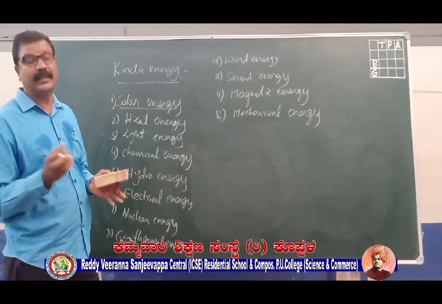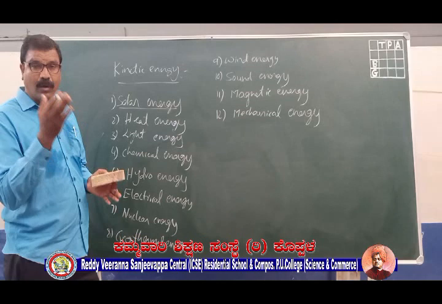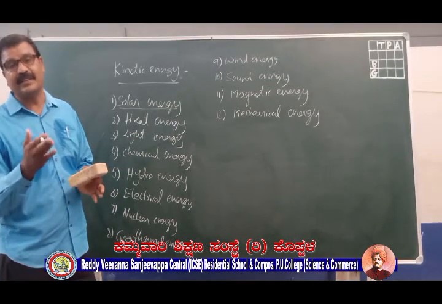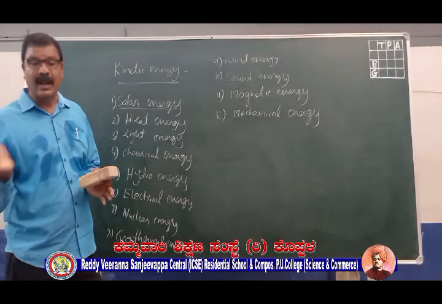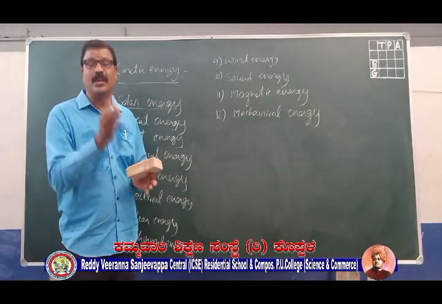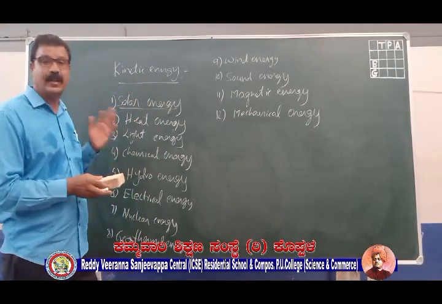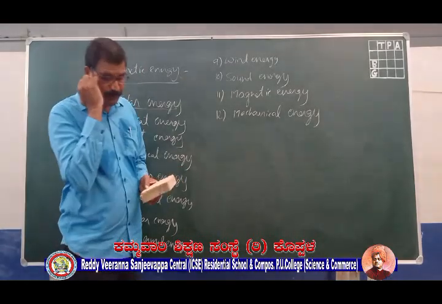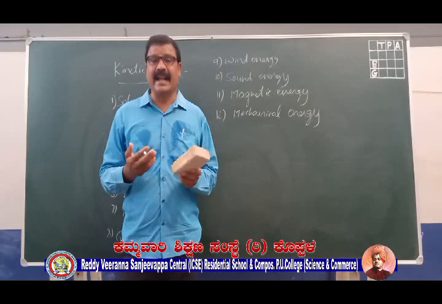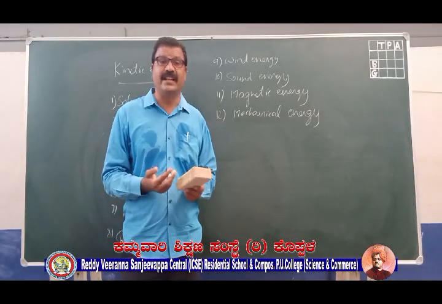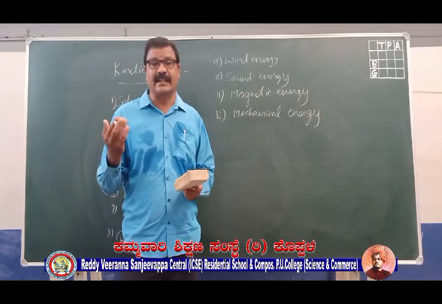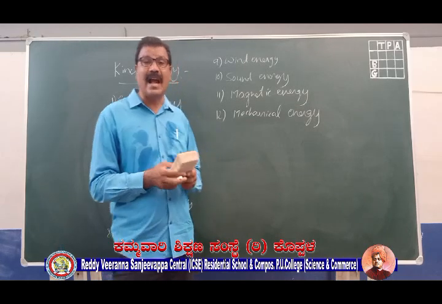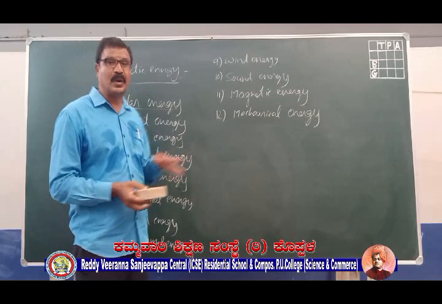many examples so that you will understand how one type of energy can be converted into another type, and what devices we can use to convert one type of energy to another type of energy. Okay, so first I start with solar energy. The heat energy and light energy radiated out by the sun by its electromagnetic waves, that energy we are calling solar energy.